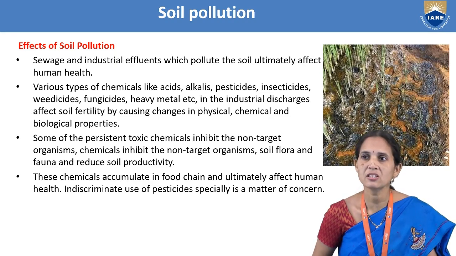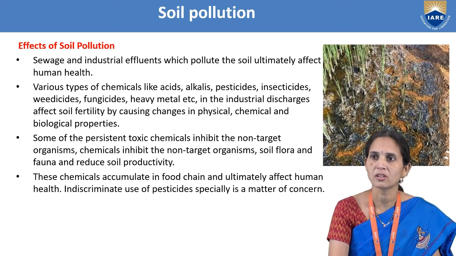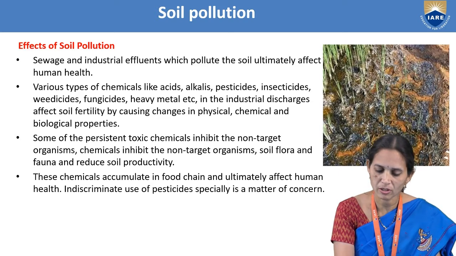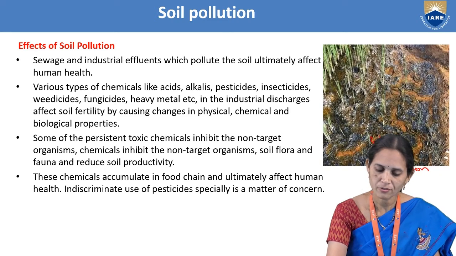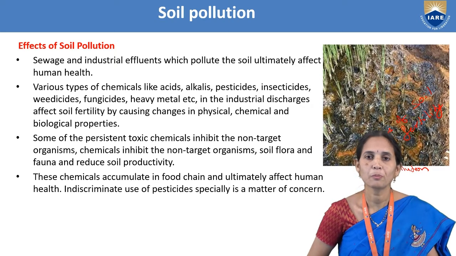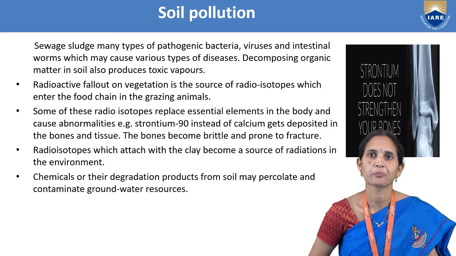And we can see in this diagram the soil pollution. Because of soil pollution, there is loss of soil fertility. So there is no plant growth here. Soil pollution, loss of soil fertility, so there will be no plant production, no plant growth in the soil.